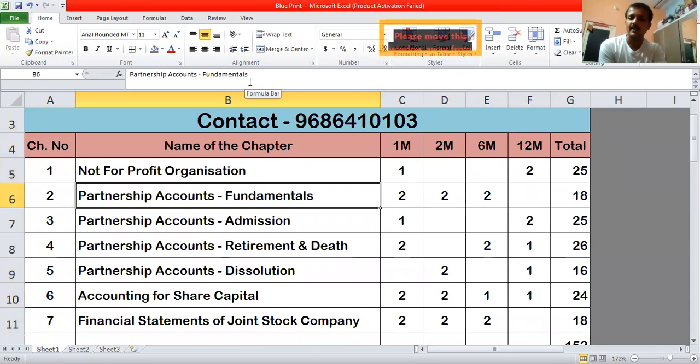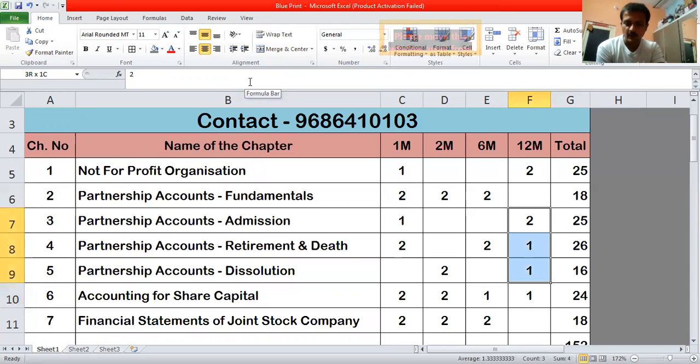See, I will give you a simple combination now. If you want to find a very easy way to get 100, this syllabus has given a wonderful opportunity to score 100. If you look at the 12 marks question, if you finish this partnership part, you will be able to answer 4 questions of 12 marks. Or if you find that non-profit is a very interesting chapter, then studying this non-profit organization and admission of new partner will give you 12 into 4, that is 48 marks.